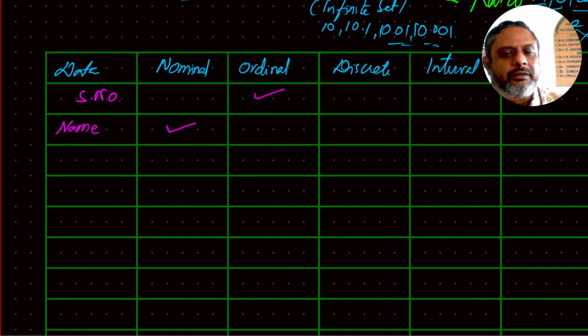Okay, what else? Address. So if we say the address is, say, 10 minus 4 oblique 2, if you just give it to the computer, it may say 10 minus 4 is 6, 6 by 2 is 3.